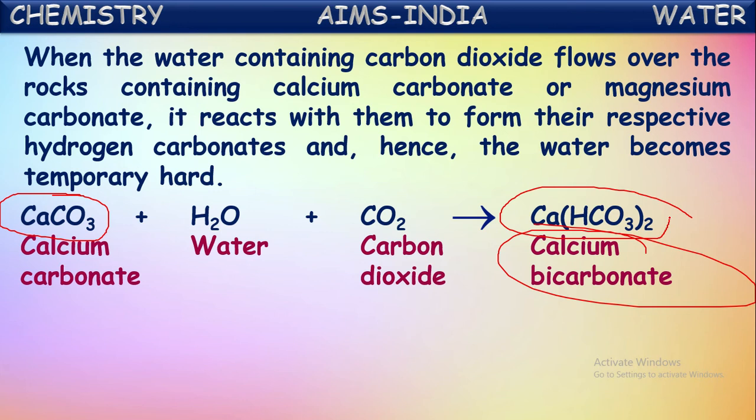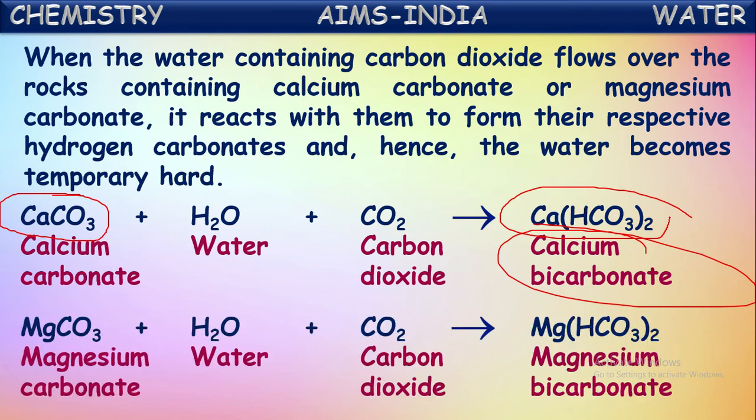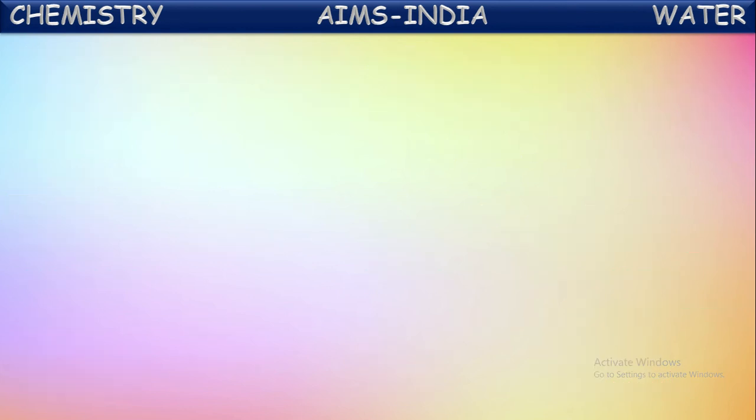In the same way, magnesium carbonate also reacts with the water containing carbon dioxide and forms magnesium hydrogen carbonate, which we call magnesium bicarbonate. So, by the presence of both these bicarbonates of calcium and magnesium, or by the presence of either one of these, that water becomes temporarily hard water. That won't give lather with the soap solution.